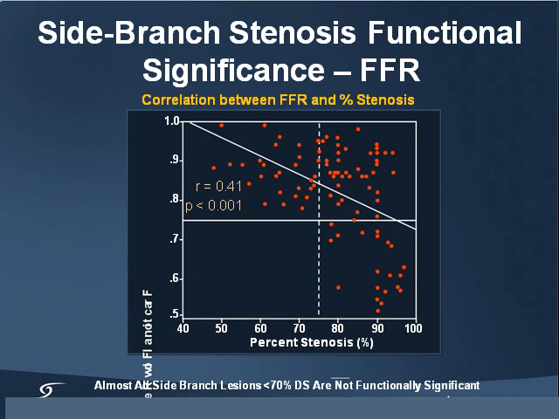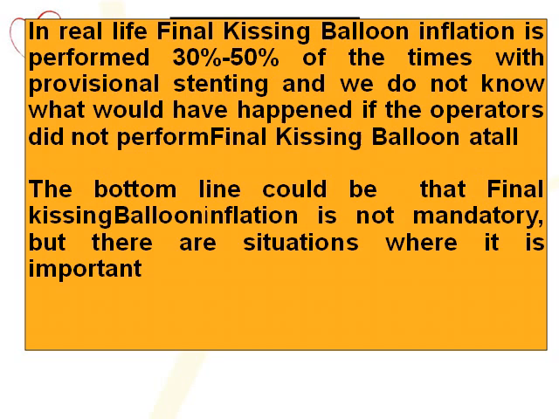But for oculostenotic reflex, what we normally land up with in most of the bifurcation lesions is we see the side branch occluded about 70% or 50%, and then we tend to recross and do a dilatation and probably do the kissing dilatation. So in real life, final kissing balloon inflation is performed 30 to 50% of the times with provisional stenting, and we do not know what should happen if the operators did not perform the final kissing balloon at all. The bottom line could be that final kissing balloon is not mandatory, but there are situations where it is important.